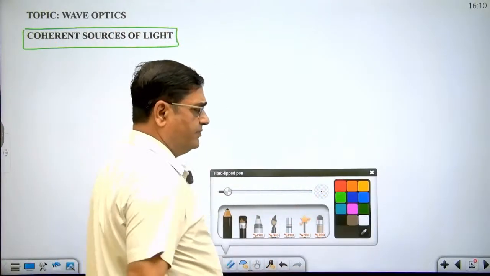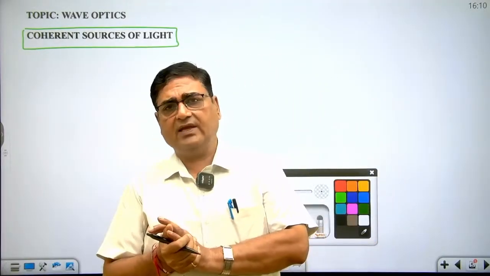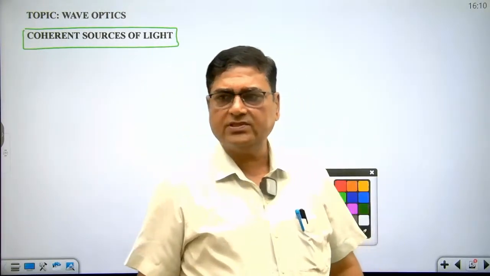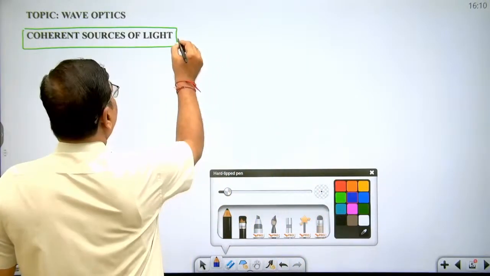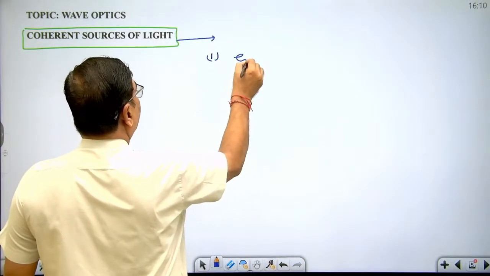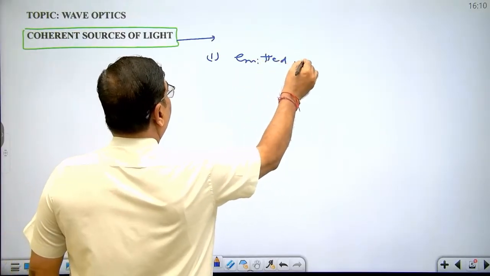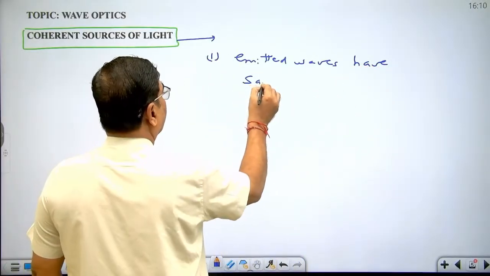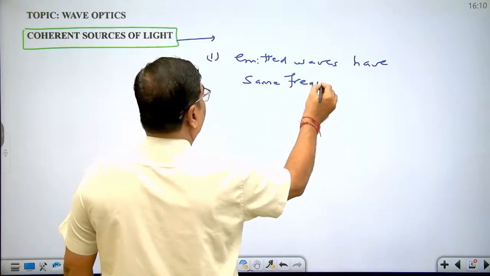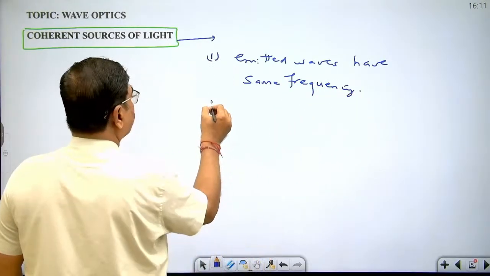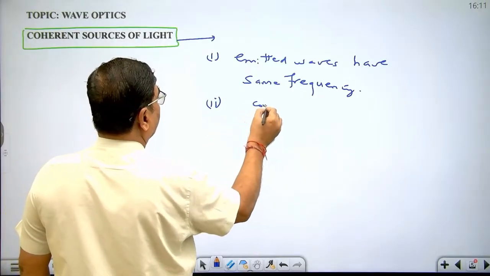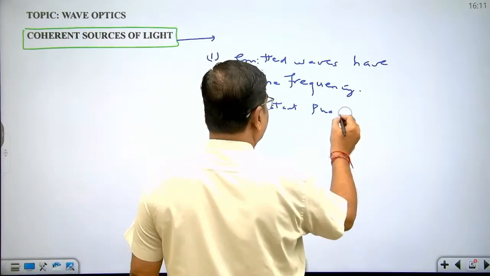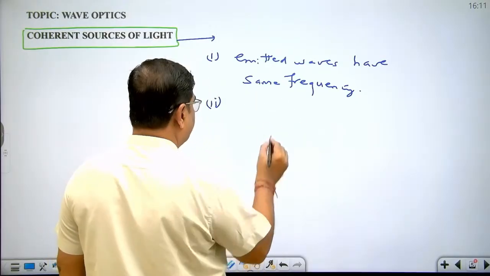The sources of light from which the emitted waves have the same frequency and constant phase difference between them are called coherent sources of light. The phase difference should be 0.